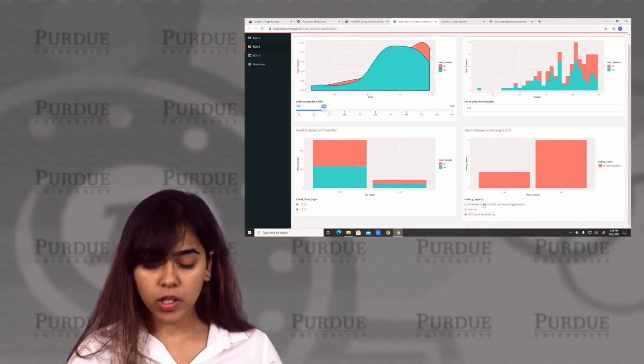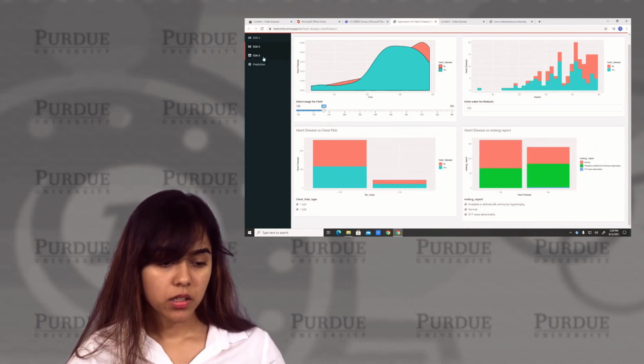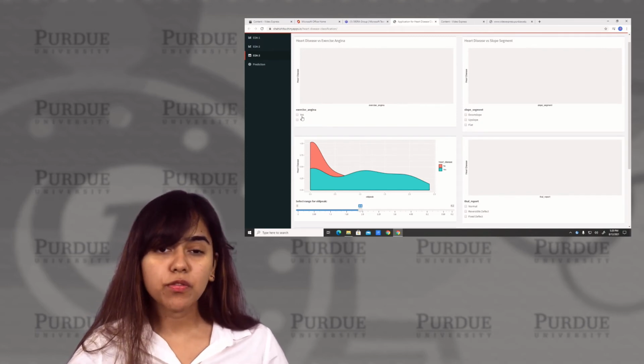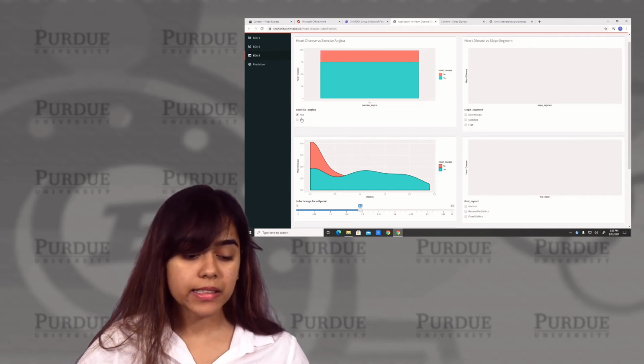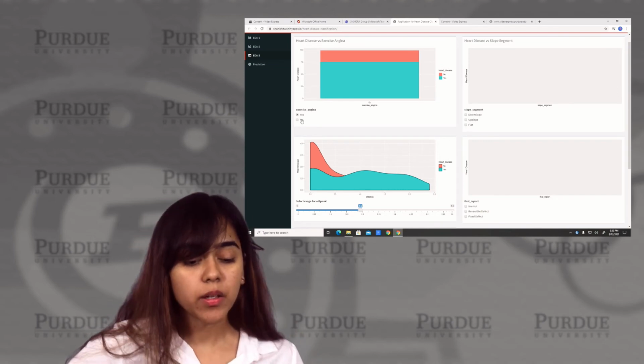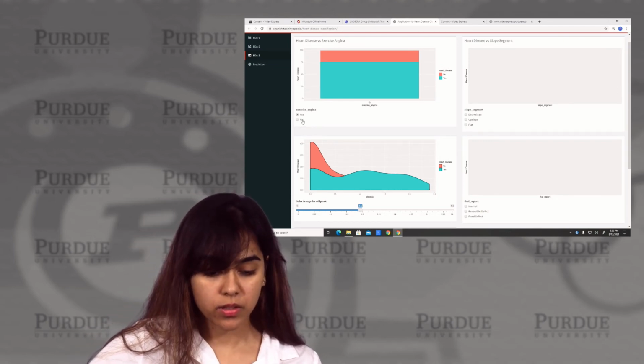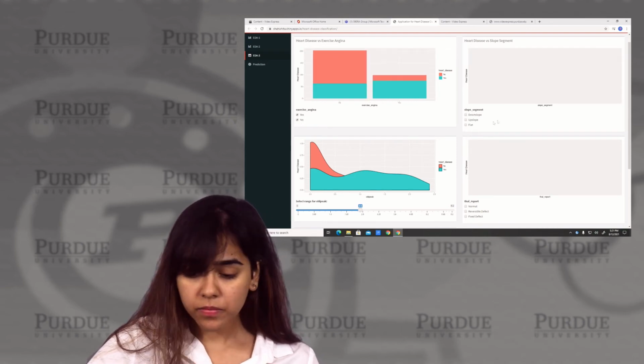Coming to the next part, exercise-induced angina. If a patient is reported as yes for exercise-induced angina, there's a higher proportion of people having a heart disease. So it's a good indicator in that regard.